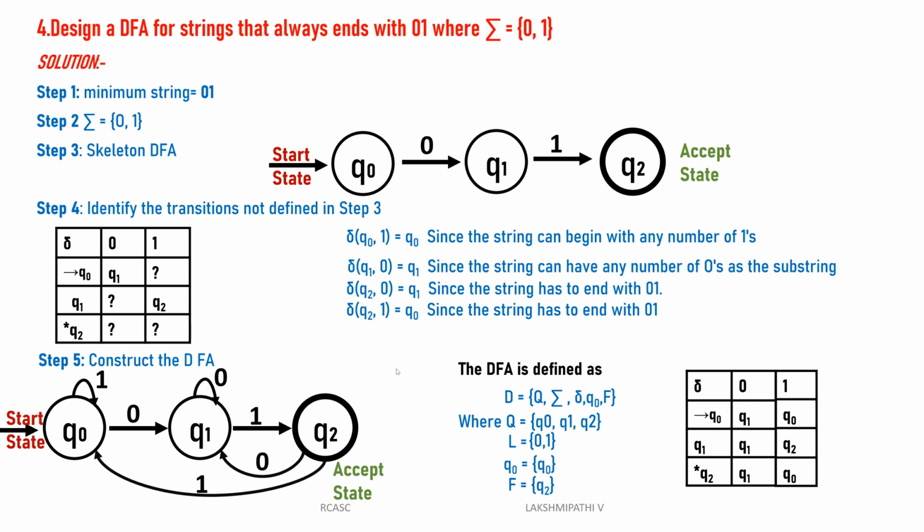Then how to draw the transition function? The transition of Q0 on 0 is Q1, Q0 on 1 is Q0, ending with 0 1 only. That is the transition table we consider.